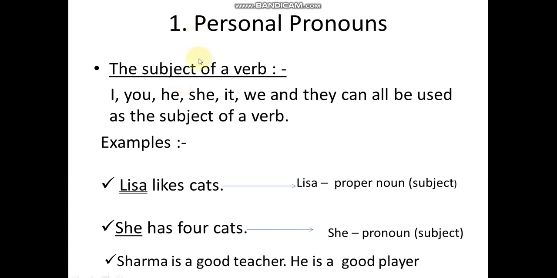जो action को करता है, that is subject. I, you, he, she, it, we, and they can all be used as the subject of a verb. These are called subject.